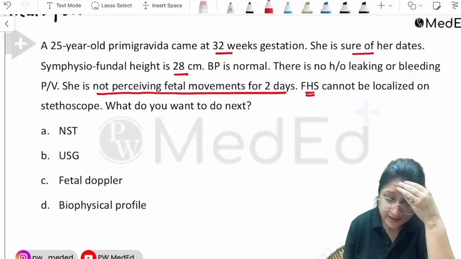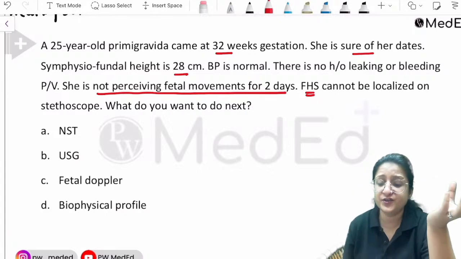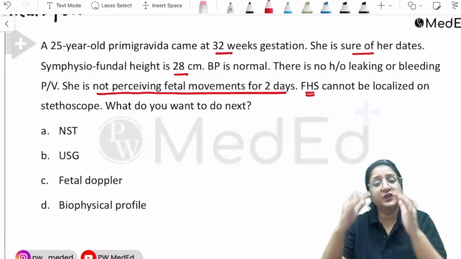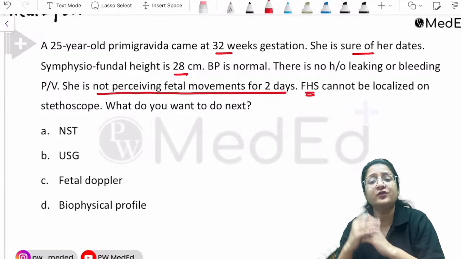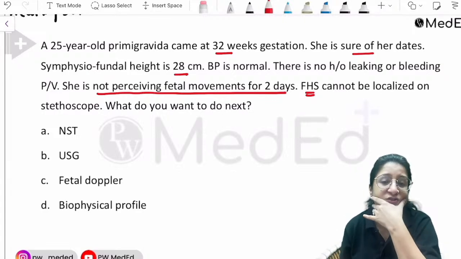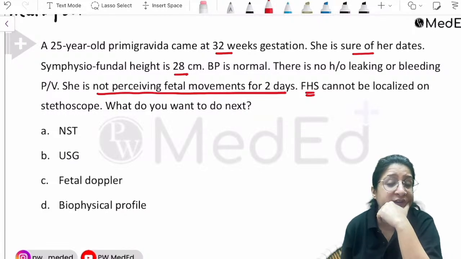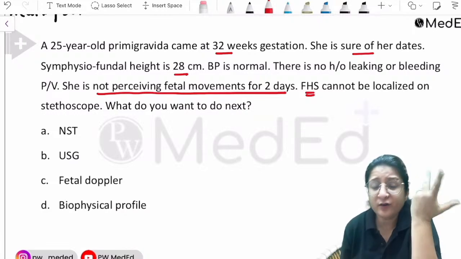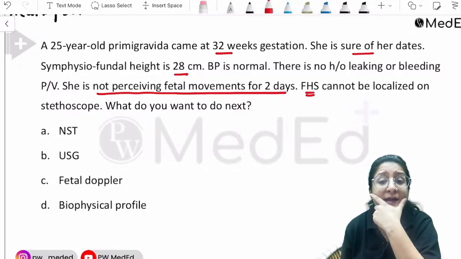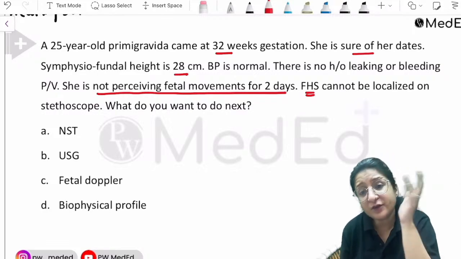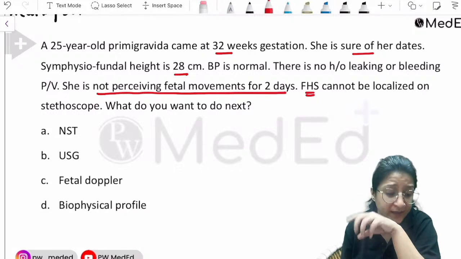Yes, so here look at the history. The size of the uterus is less than the period of gestation. She's not even perceiving fetal movements for 2 days. Fetal heart sound cannot be localized on stethoscope. What happened? Maybe the fetus is already dead. We don't know. So first of all, confirm. She could be an IUD.